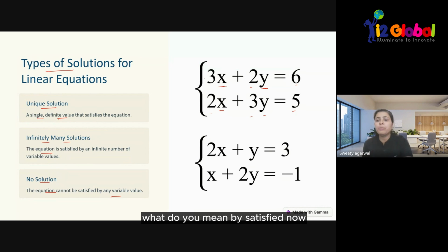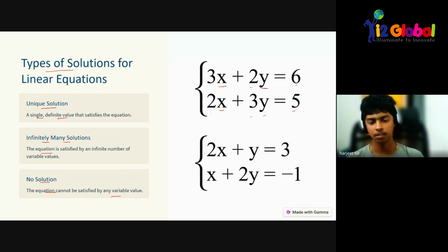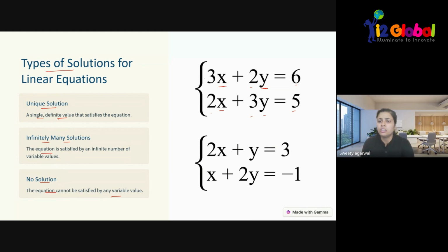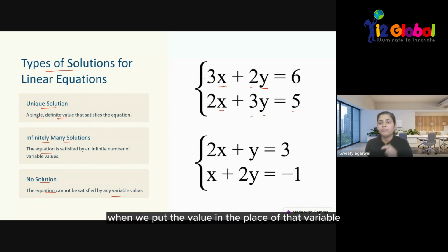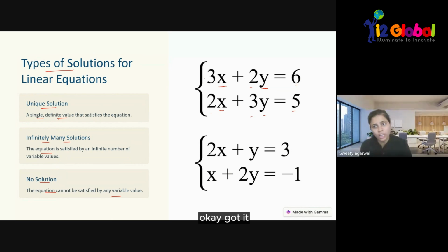What do you mean by satisfied? That means if we put any value over there and it ends with zero, then it is satisfied. When we put the value in the place of that variable and we get zero, that means it is satisfied. And if it is getting any other value, then we say that it is not satisfied.